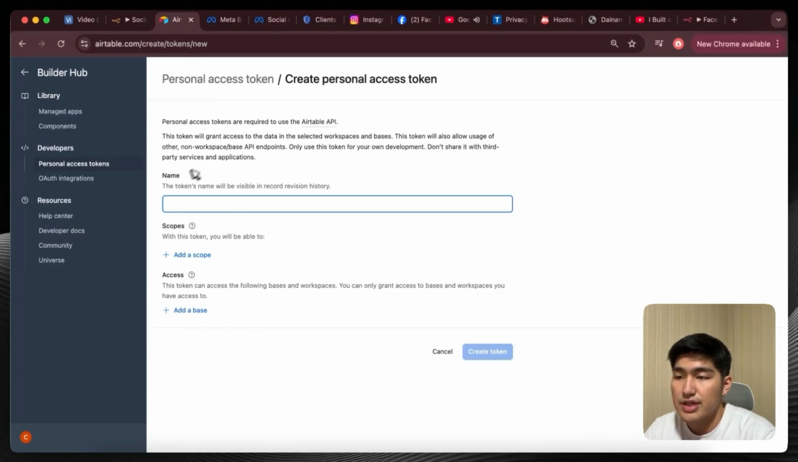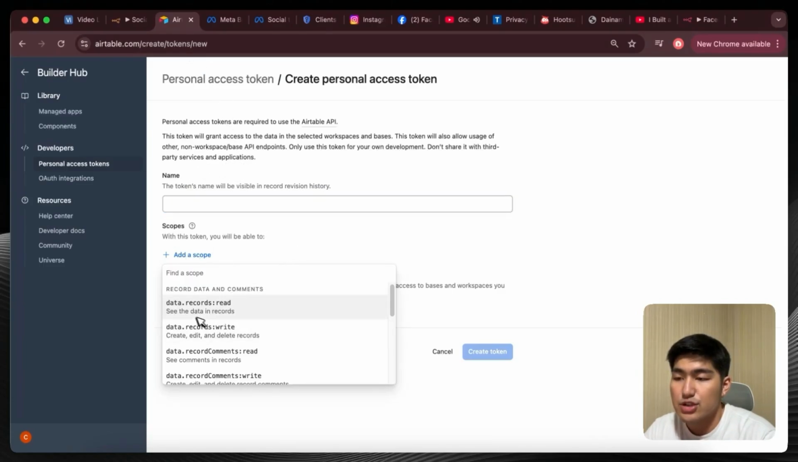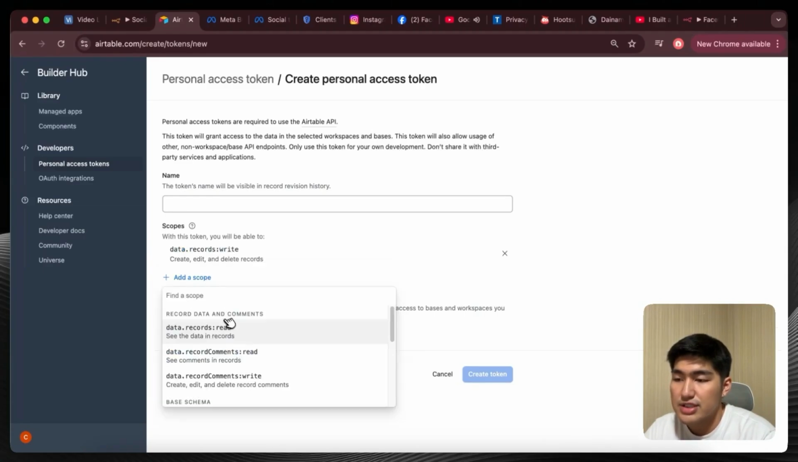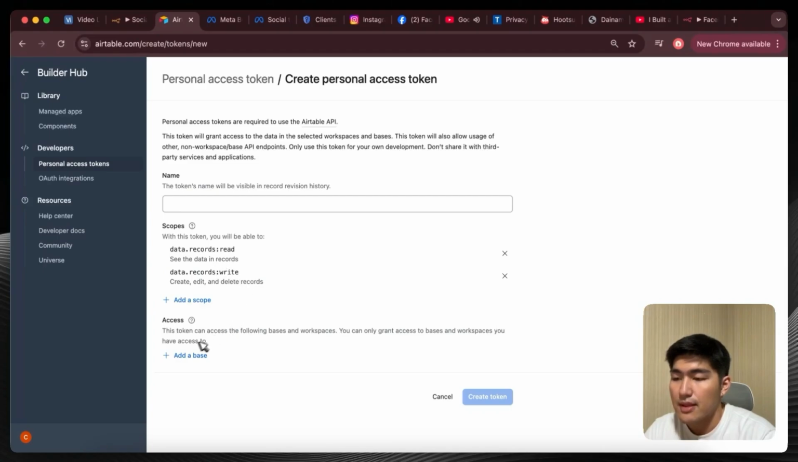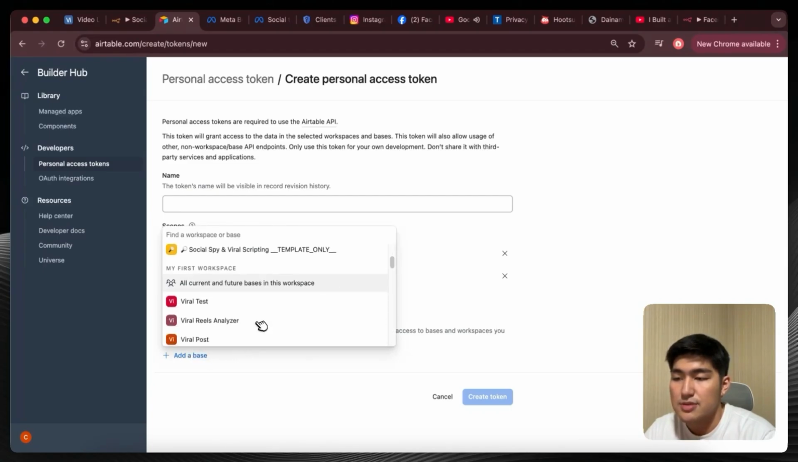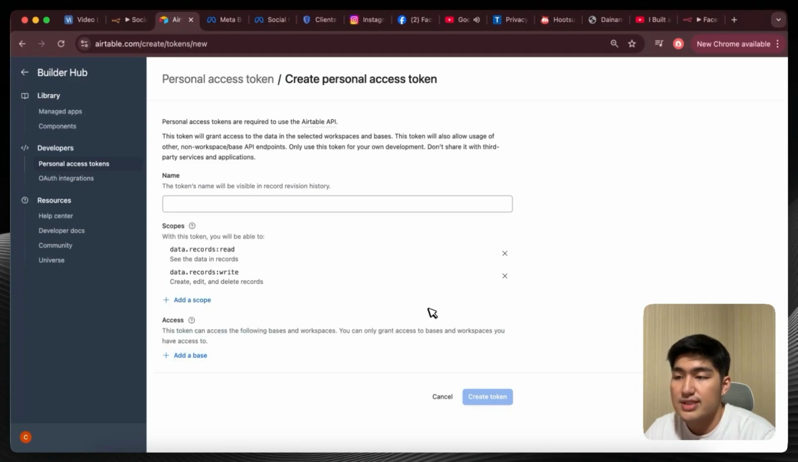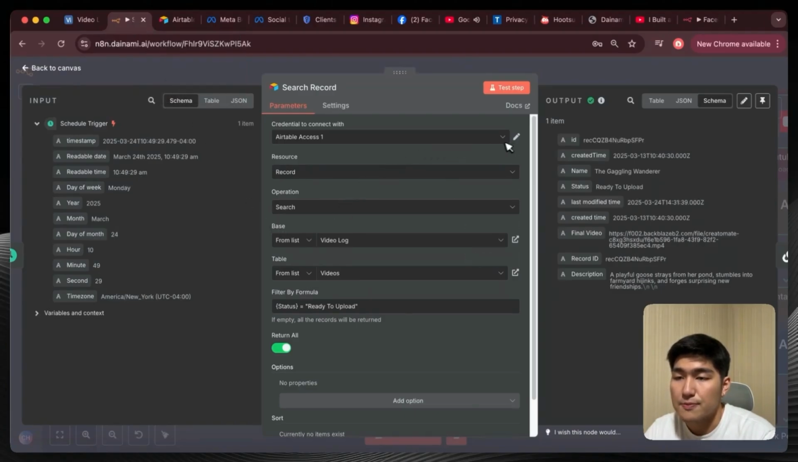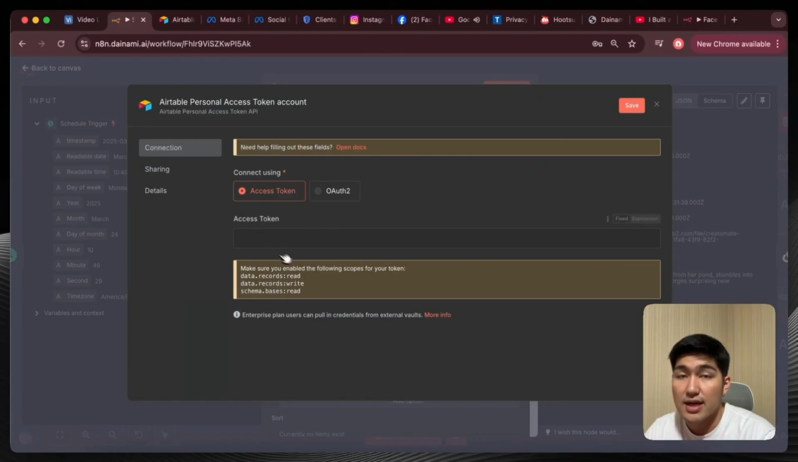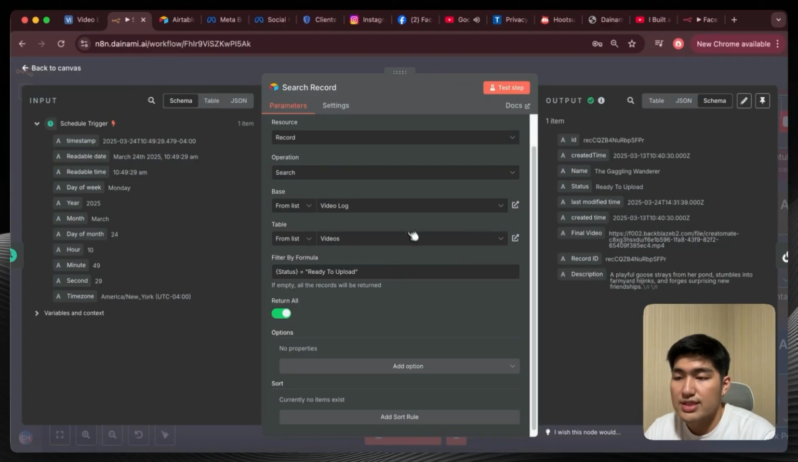airtable.com/create/tokens. You want to create a credential over here. Make sure to give it a scope access. You want to make sure that it's able to create, edit, and delete records. You want to make sure it's able to read as well. Okay, and then from there, you want to give it access to the specific base that you have. And once that is done, you will get an API token, and that's what you're going to use for your n8n over here. Just open this up, create a new credential, and add in your API access token.